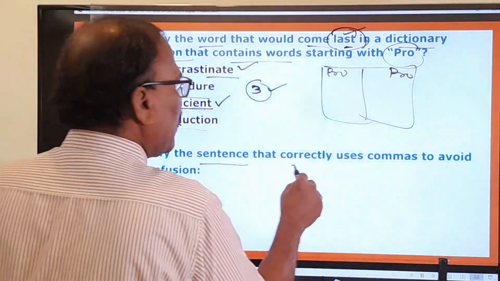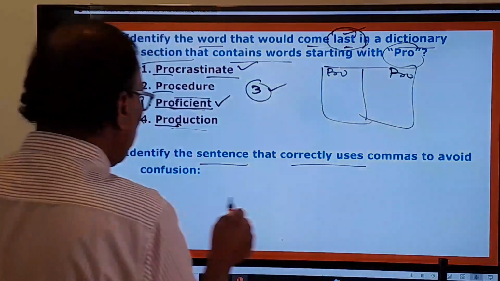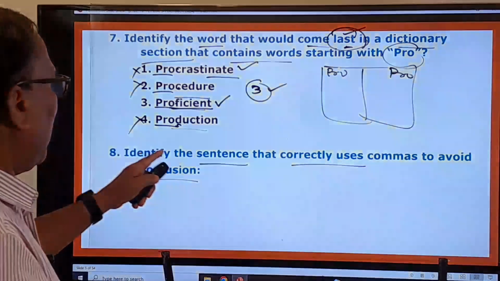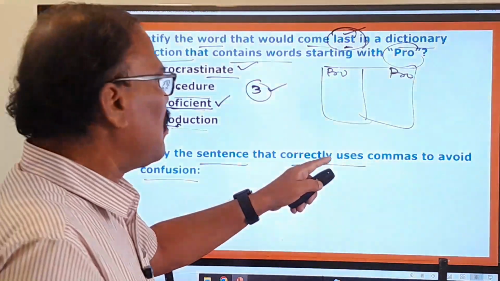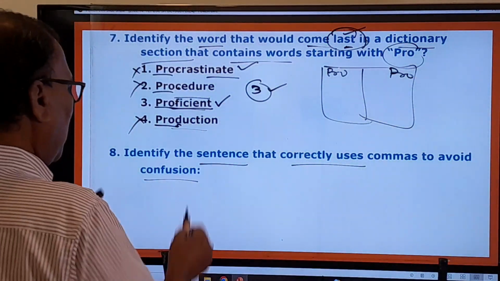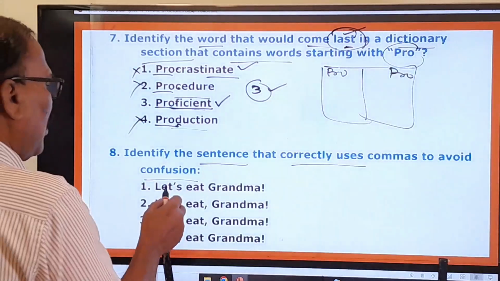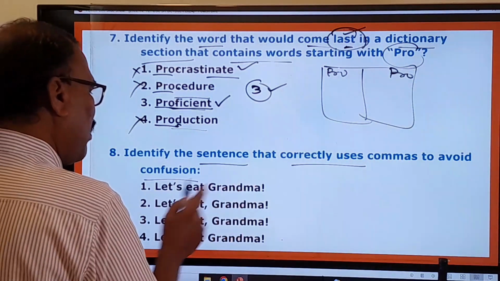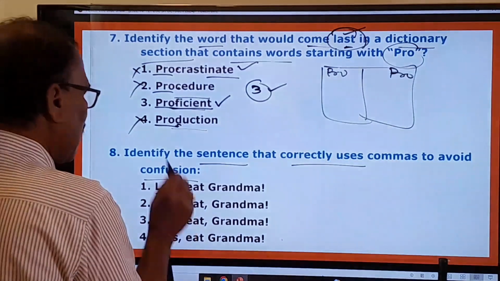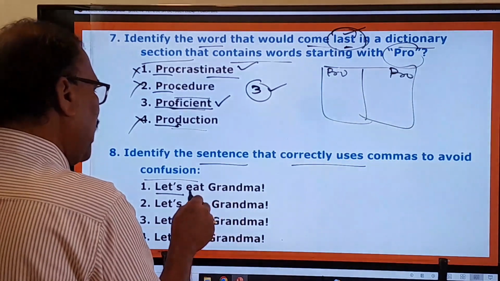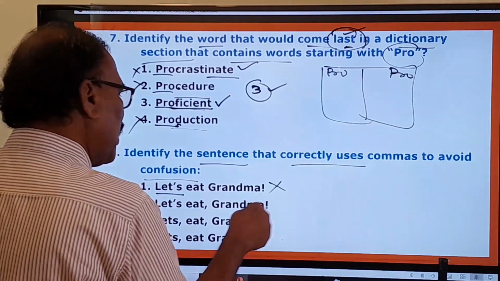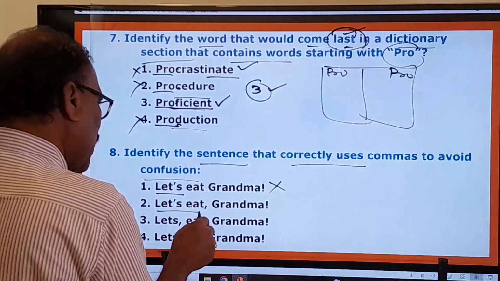Identify the sentence that correctly uses commas to avoid confusion. What is that sentence? Let us look at that. Let us eat, grandma.